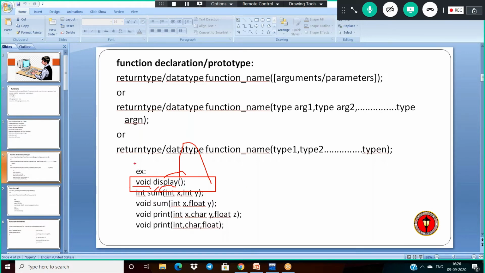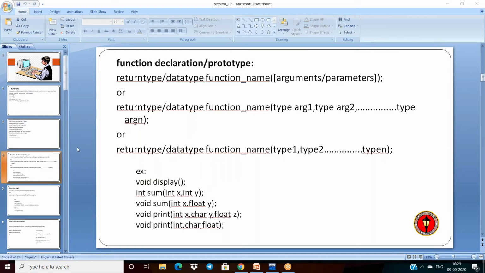And where we use this function declaration, it should be declared above. The good usage is that we have to declare the function above the main section. Why? If we declare it above the main section, it has global scope. So that is why if we declare any function, it must be declared above the main section.